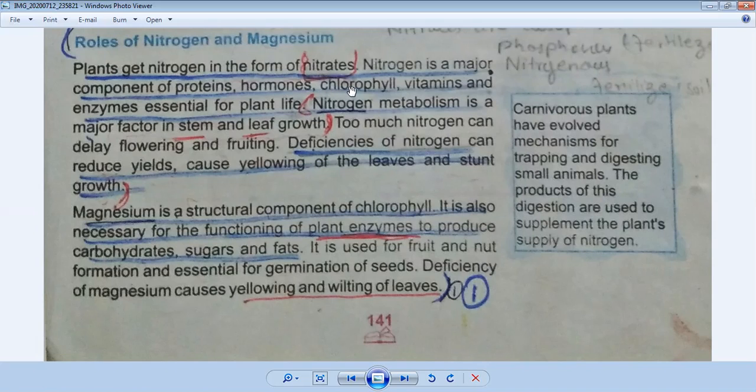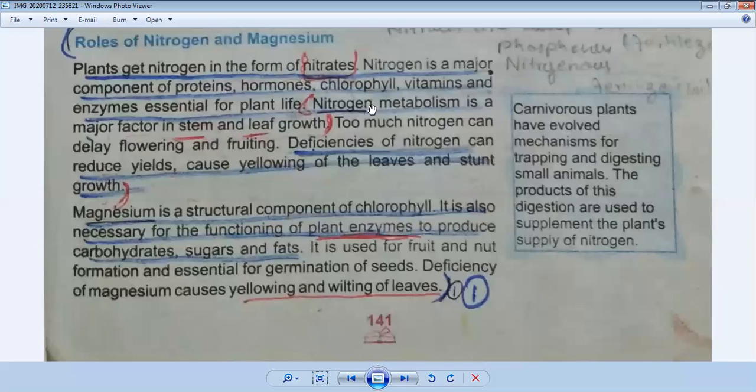It is also necessary for chlorophyll. Chlorophyll is a chemical present on the surface of a leaf, and its important function is to absorb more and more light for the growth of the plant. Nitrogen is also needed for vitamins and enzymes essential for plant life. So what is the important role of nitrogen? It is present in proteins, hormones, chlorophyll, vitamins, and enzymes essential for plant life.